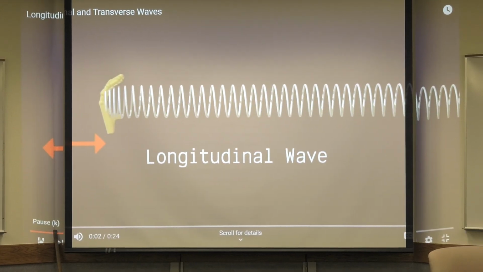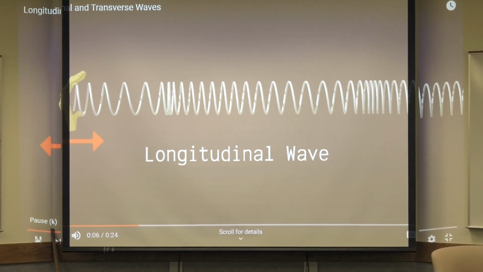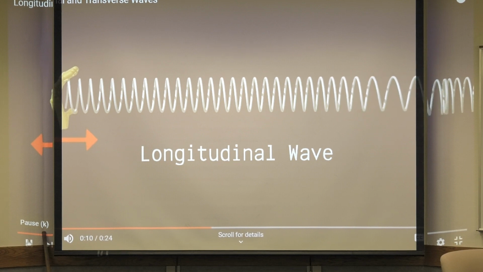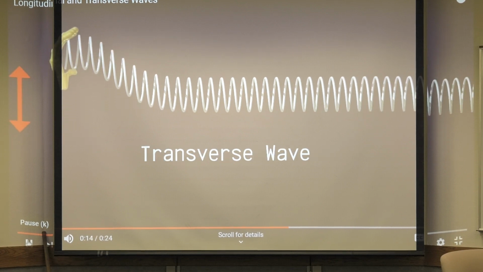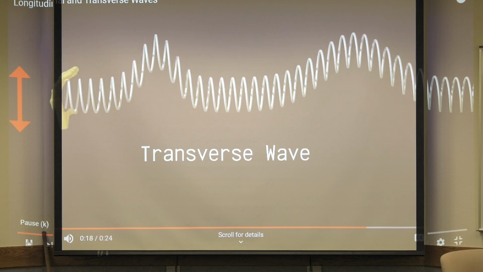Longitudinal wave, the disturbance that makes up the wave, is along the direction in which the wave travels. Longitudinal waves are also referred to as compression waves. In a transverse wave, the disturbance that makes up the wave is perpendicular to the direction in which the wave travels.